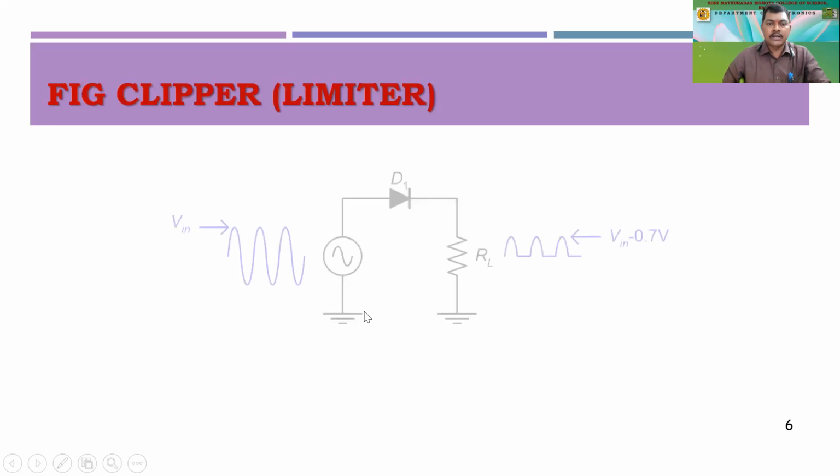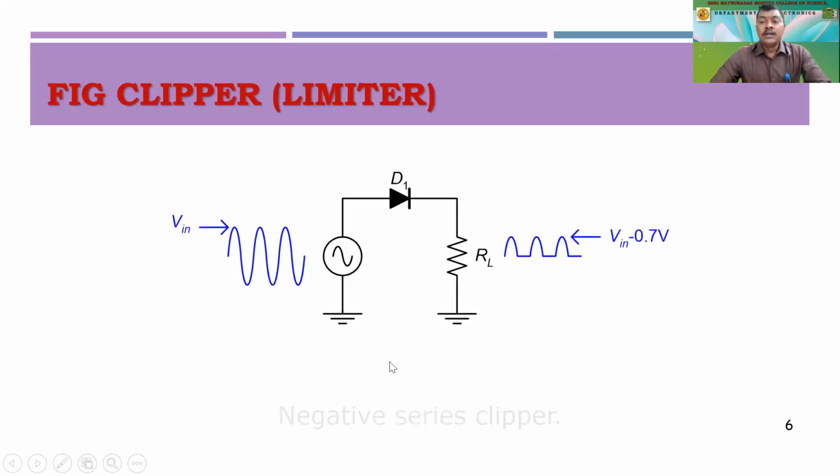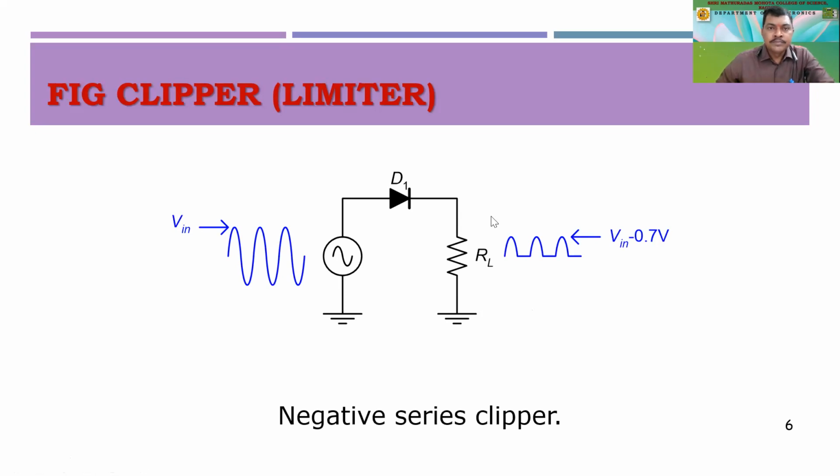So the first clipper circuit that we are having is the diode as a half wave rectifier. See here, we are having an AC wave like this, a complete sine wave.